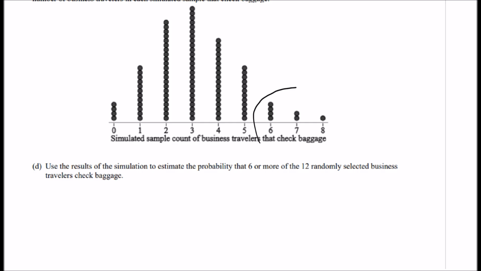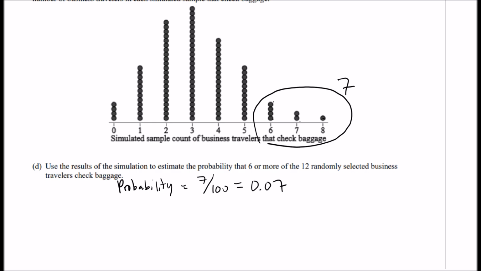So 6 or more. So here you go. 1, 2, 3, 4, 5, 6, 7. We got 7 of them, right? So the probability is 7 out of 100, which is 0.07. So there's a 7% chance.